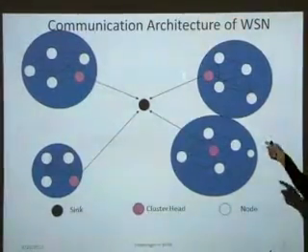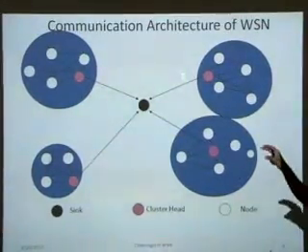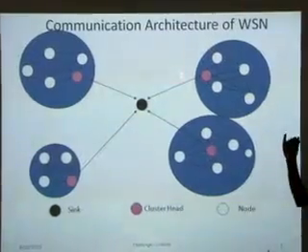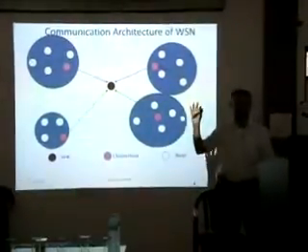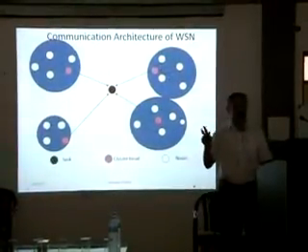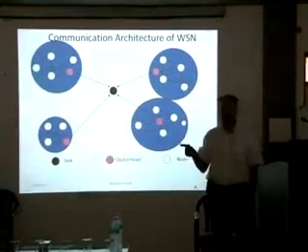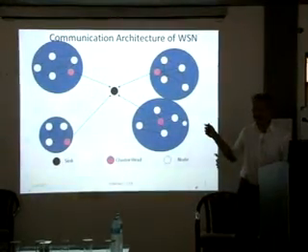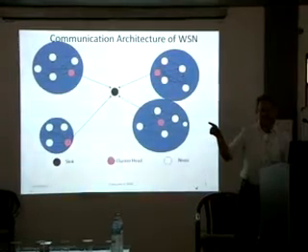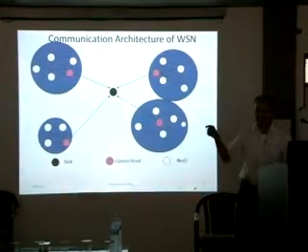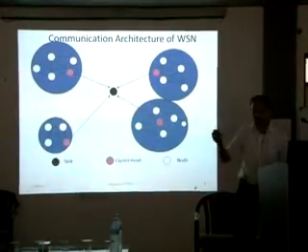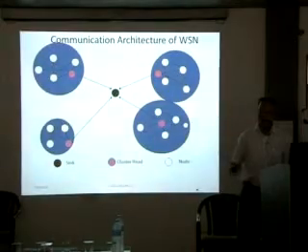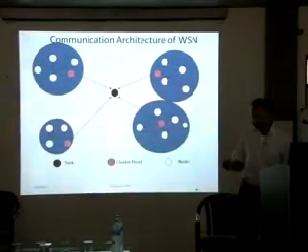Or we can have clustering of particular nodes depending on either data or the network, because heterogeneity is basically of two types, either data heterogeneity or node heterogeneity. Depending on that, the clustering will be done, and then the data can be sent to the cluster head, the node which is the head of that cluster, and then that can be passed to the SINK.